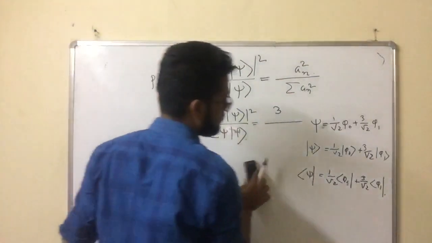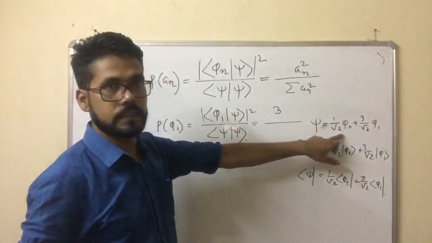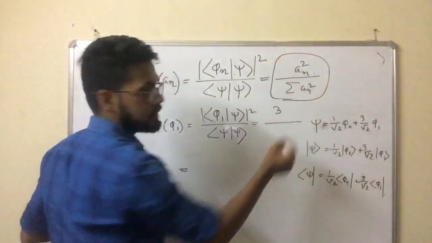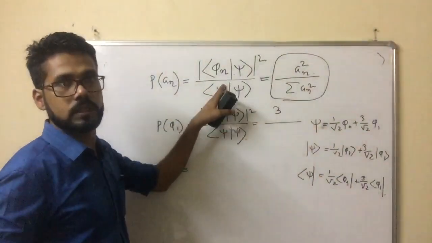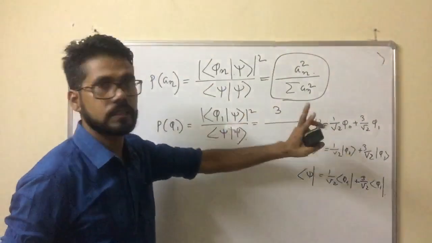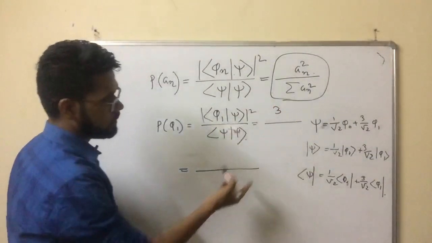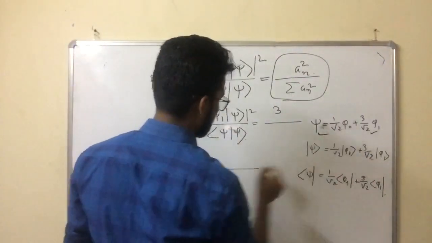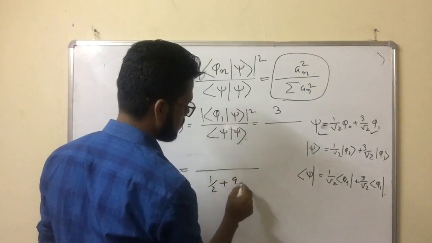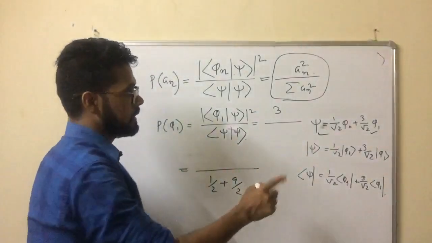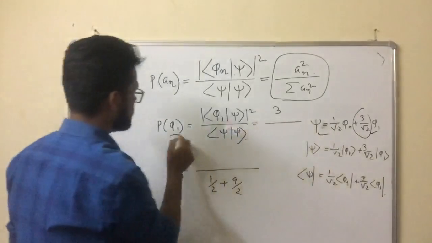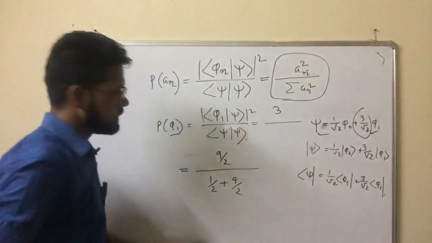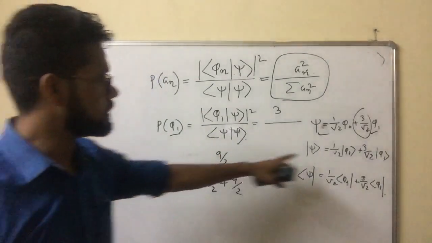But simply, I am giving a short trick. This is in case of probability. What you have to do? See, according to this easy formula, you only have to remember the original formula. Once you understand the original formula, then you can find out. This is the total probability. If I ask you the probability of finding this system in state 2, then according to the sum of coefficients, 1 by 2 plus 9 by 2, you need the state 2 coefficient, which according to this formula is 9 by 2. Okay, finished. This is the probability of finding the system in this state.